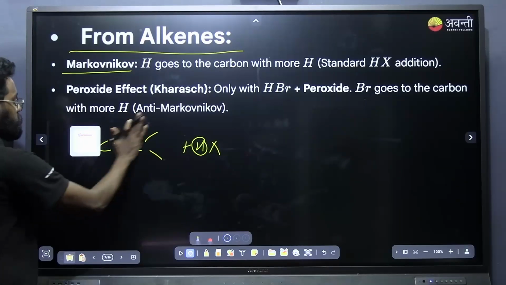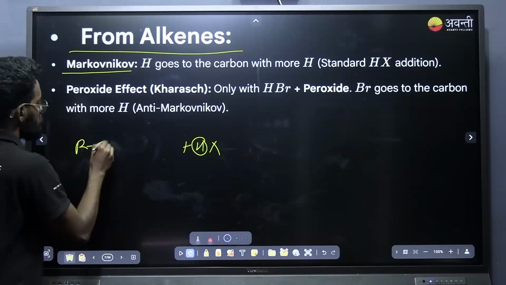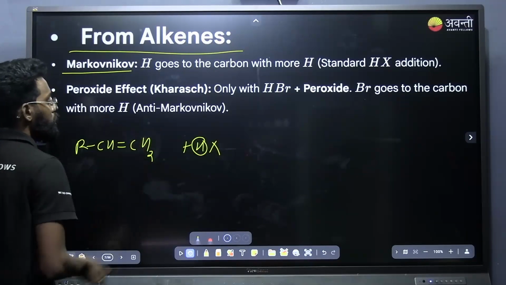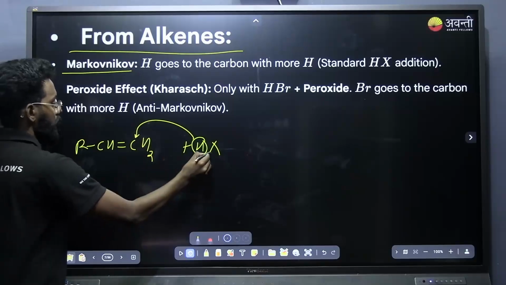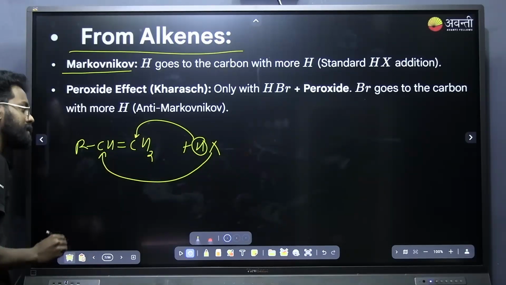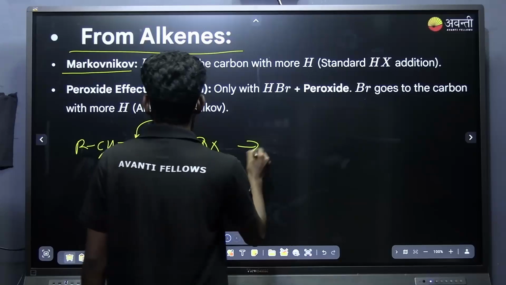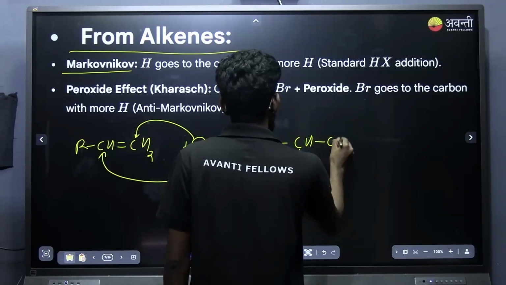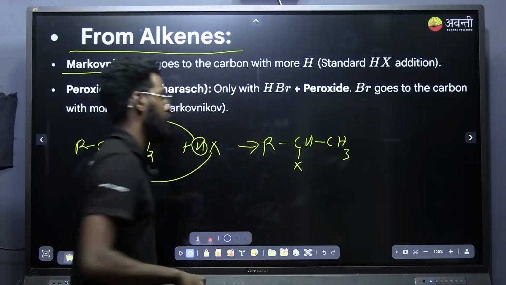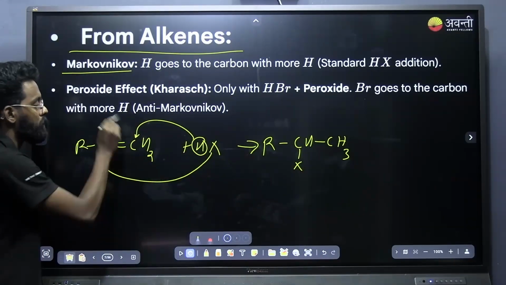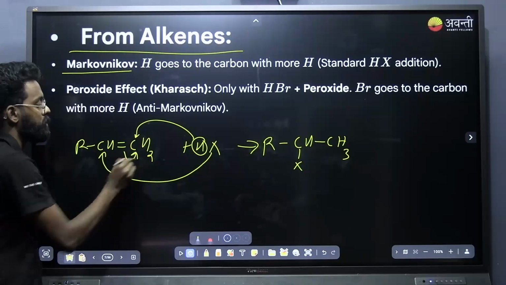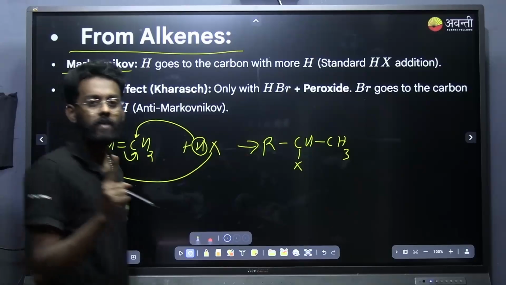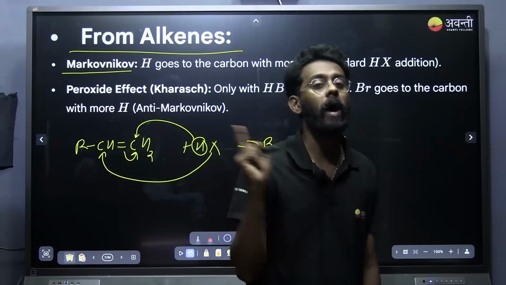If I am just taking RCH double bond CH2, hydrogen will add to that carbon where there is more number of hydrogens, and halogen will add to that carbon where there is less number of hydrogens, resulting in the formation of RCHX CH3, and we get an alkyl halide. And remember that there will be carbocation rearrangement. Only after checking whether the carbocation is stable do you add the halogen.